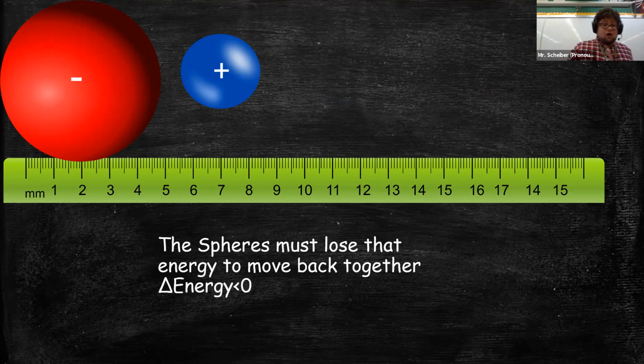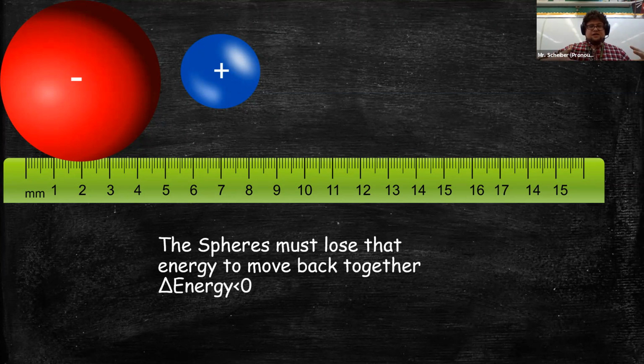Now, overall, those two changes, when you add the amount of energy that we gained and lost, would be a change of zero, right? But each individual change, we're either increasing the amount of energy or decreasing the amount of energy. Now, I know I put a delta sign, that triangle, which means change, but because energy has to be measured with a change, instead of saying change of energy, we can also just say energy.